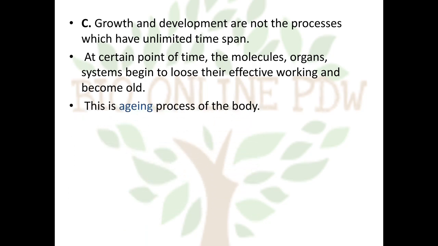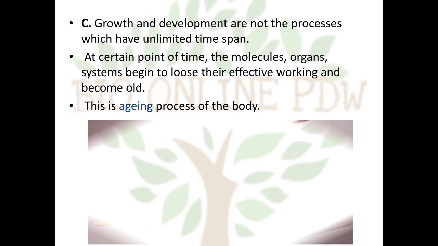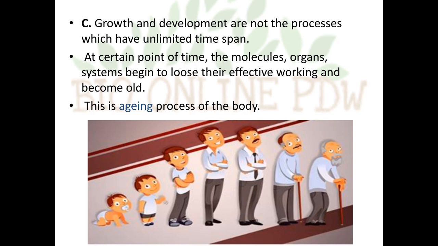This is called the aging process of the body. In plants it is called senescence. So you can see the aging process in this picture. The initial stage is baby, they grow, they become young, and then the aging occurs.